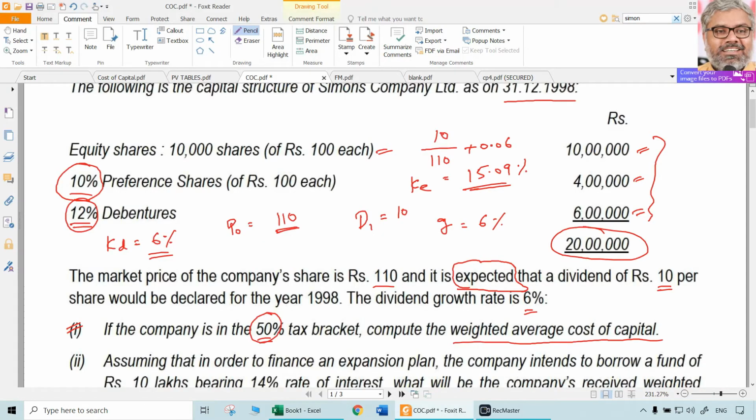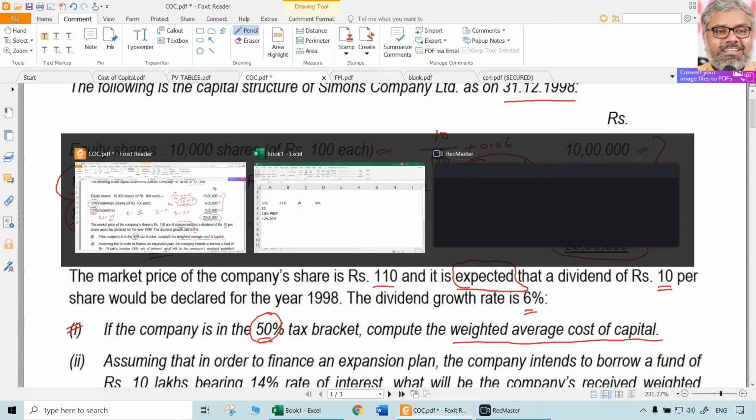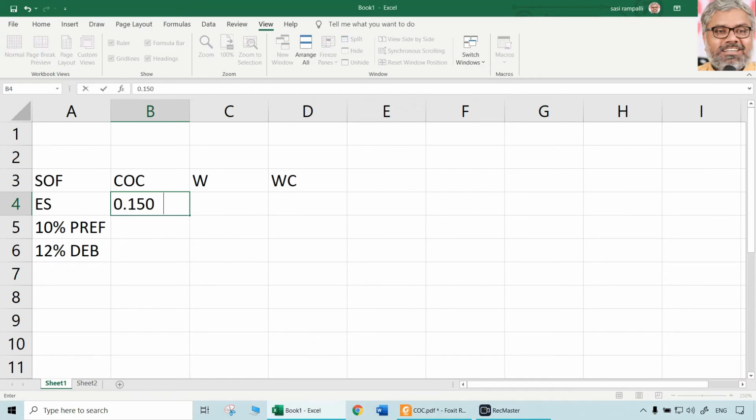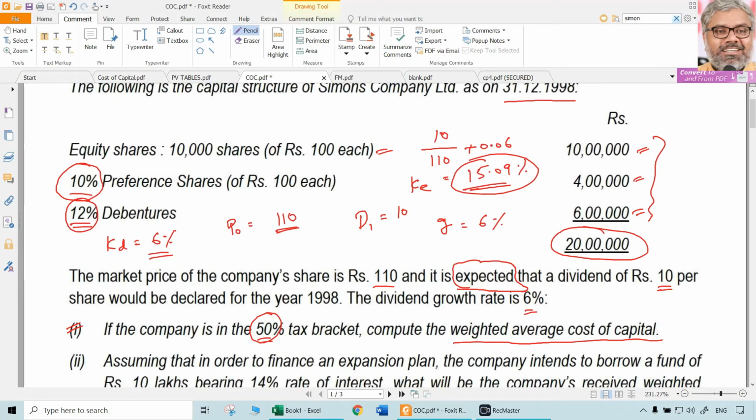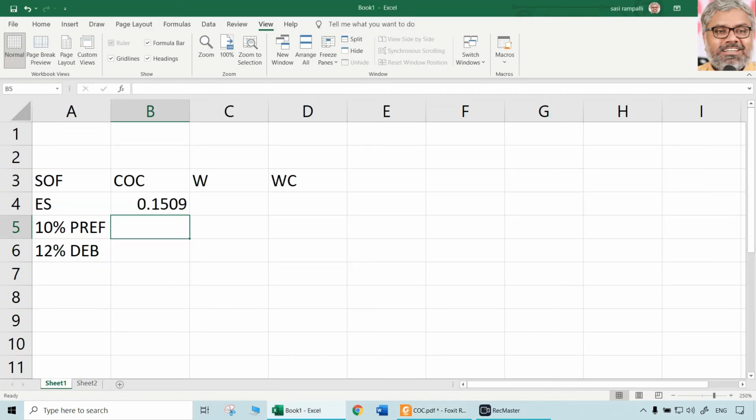Cost of capital for equity shares KE already we calculated, that is 15.09%. So 0.1509, that will be the cost of capital. For 10% preference shares, cost of capital will be 10% only. That is not going to be any different.